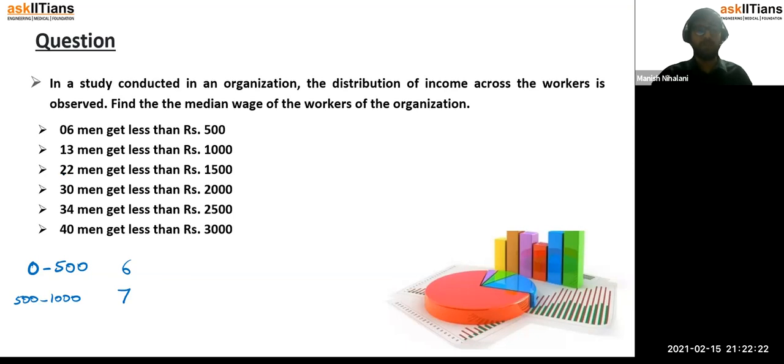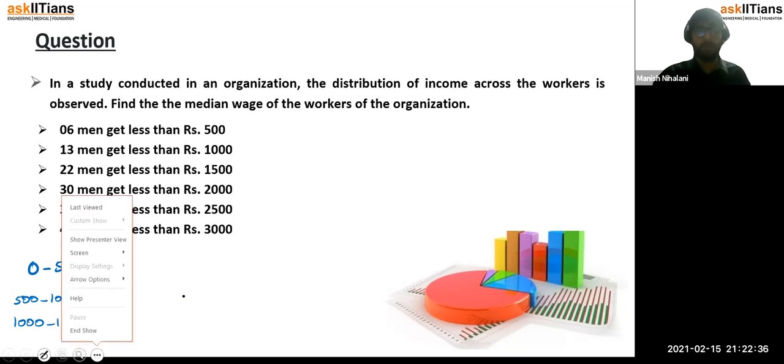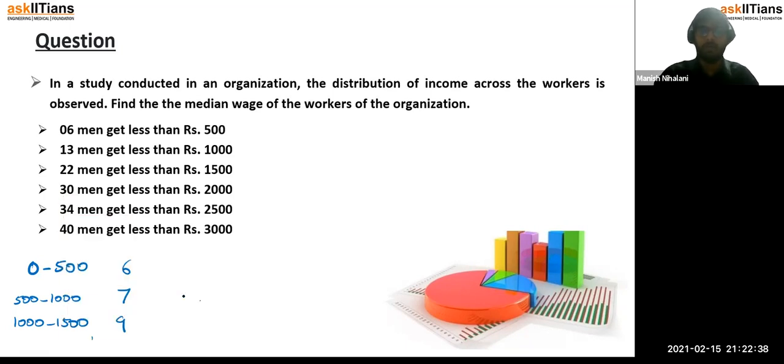Then again it says 22 men get less than 1500. So 13 were already below 1000, so between 1000 and 1500 there were only 9, right? And so on, you can formulate the table. For each class interval you would get a particular frequency, right? Now what do we have to find?